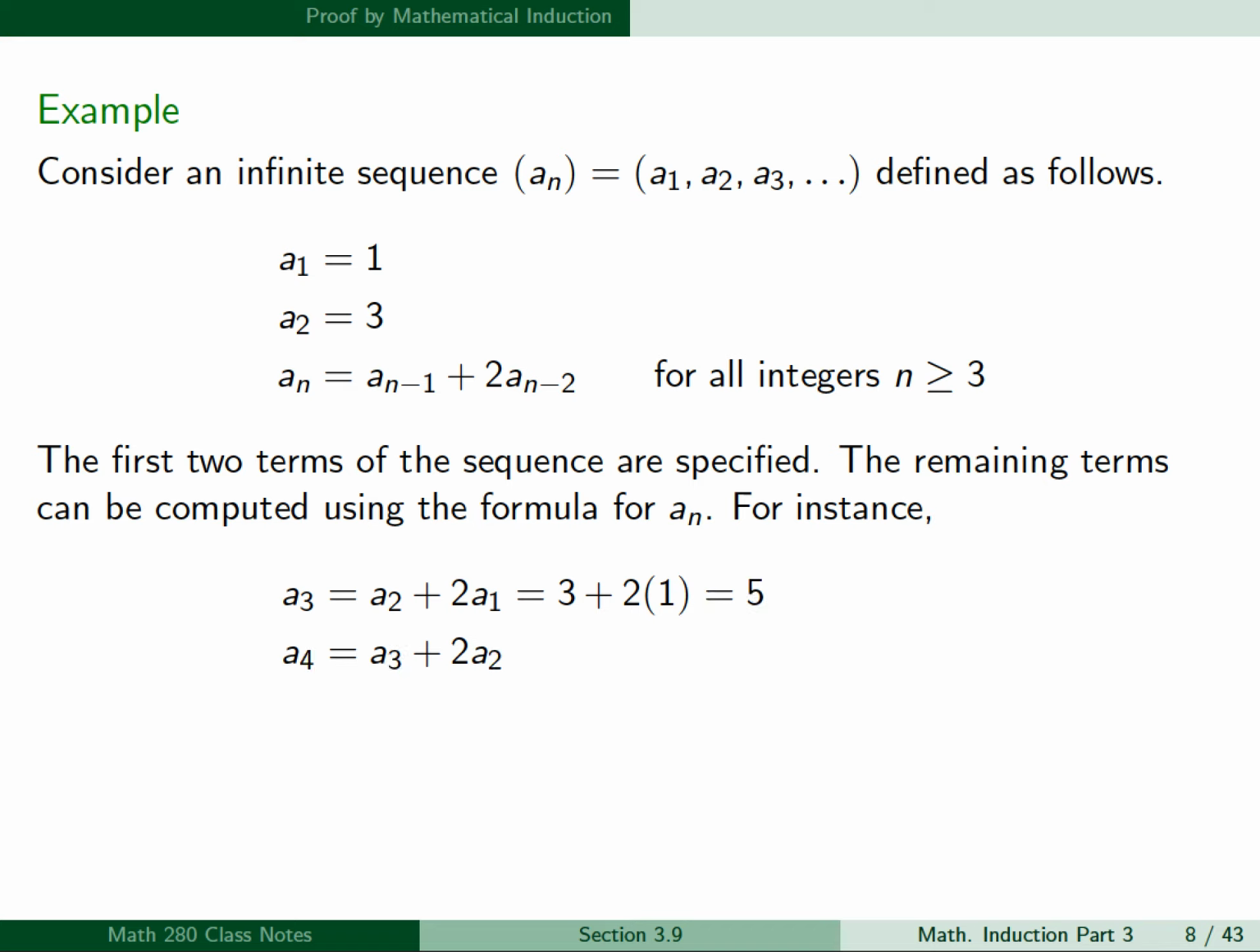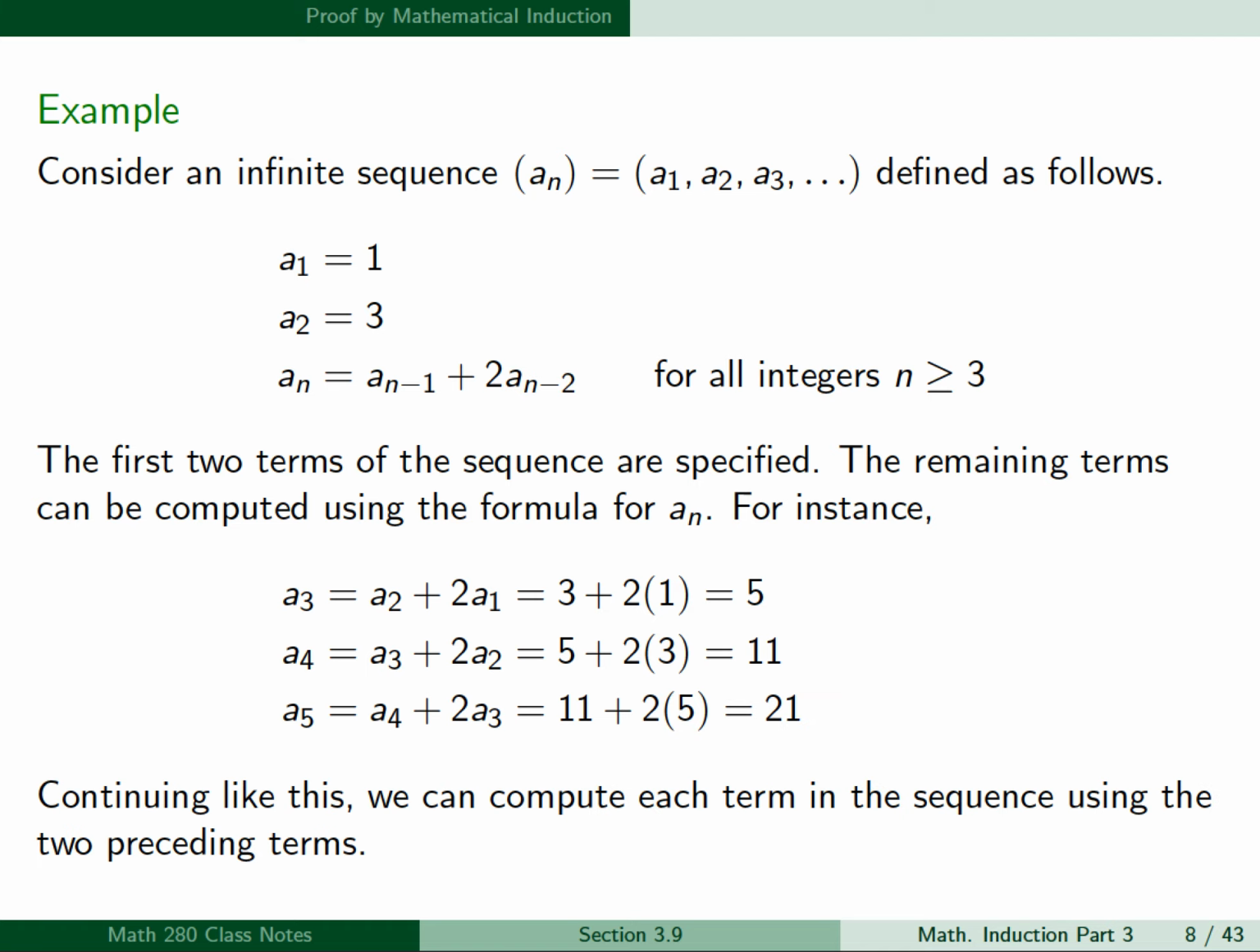If we substitute n equal 4 into the formula, we obtain a sub 4 is equal to a sub 3 plus 2 times a sub 2, and we just computed a sub 3 was 5, and a sub 2 was given to us as 3, so this will be 5 plus 2 times 3, which is 11. And then substituting n equal 5, we obtain a sub 5 is a sub 4 plus 2a sub 3, which is 11 plus 2 times 5, which is 21. And continuing like this, we can compute each term in the sequence using the two preceding terms.